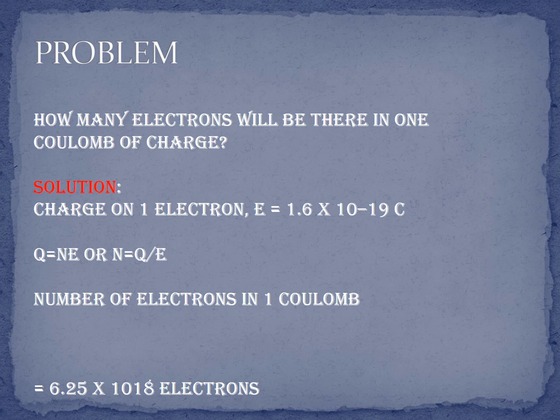1 by 1.6 multiplied by 10 power minus 19 is equal to 6.25 multiplied by 10 power 18 electrons. So the answer is 6.25 multiplied by 10 power 18 electrons. Okay, yes, it is the answer of this problem.